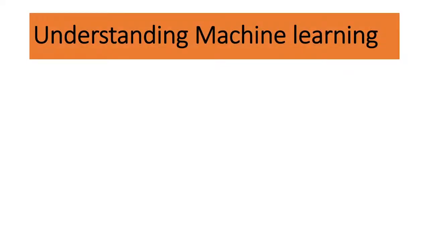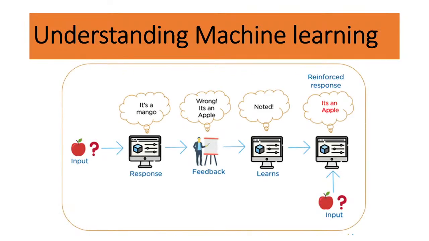So first of all, understanding machine learning. What is machine learning? Here you can see a picture. Machine learning is an application of artificial intelligence that uses statistical techniques to enable computers to learn and make decisions without being explicitly programmed. So machine learning learns for itself from statistical techniques, and enables computers to learn and make decisions.